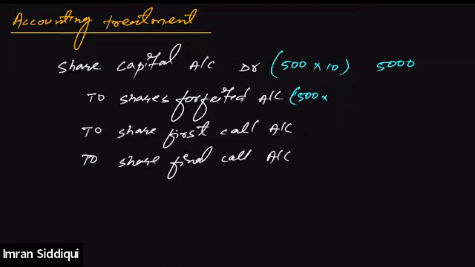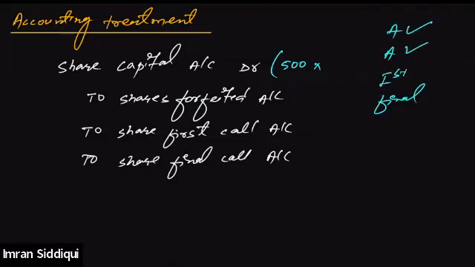Now, instead of writing all these values, let me do one thing. What I told you, whenever you need to debit the share capital account, you need to multiply the number of shares being forfeited, that is NSF, with the called up value of the share. Called up CV stands for called up value of the share.